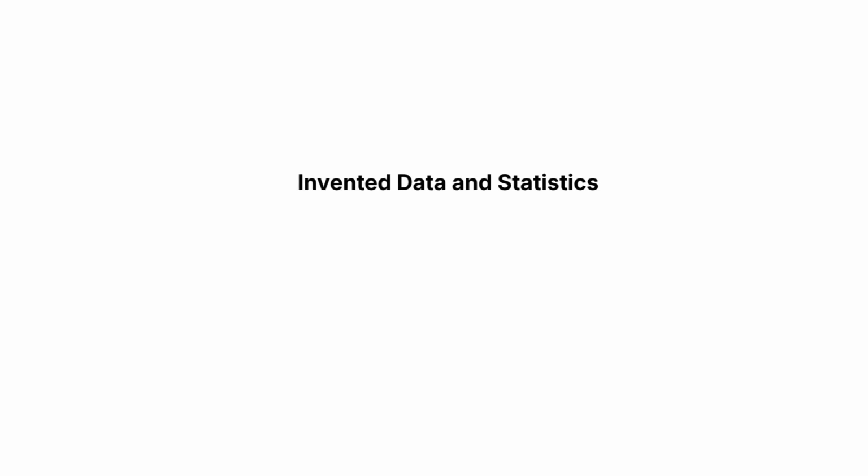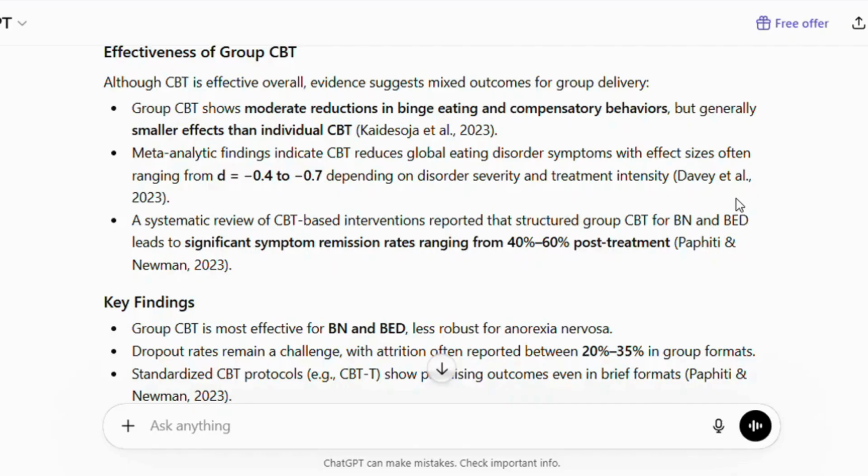Invented data and statistics. AI can also generate highly specific numerical results that appear scientific but are completely fabricated. For example, here: meta-analytic findings indicate cognitive behavioral therapy reduces global eating disorder symptoms with effect sizes often ranging from d equals -0.4 to -0.7 depending on disorder severity and treatment intensity. These numbers may look precise and credible, but they are often not based on any real study.